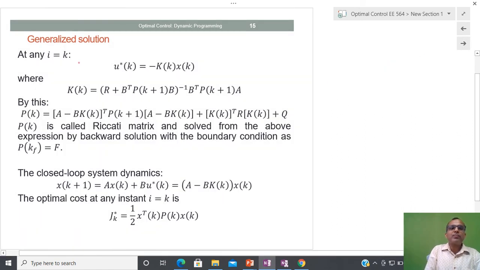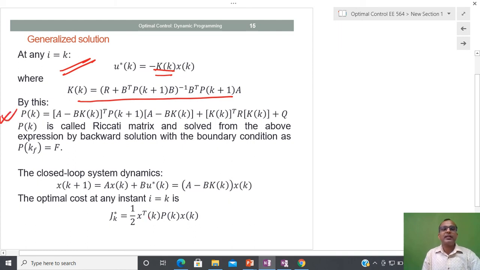Now if you do this at i equal to k, then it is possible to show that I will get this kind of thing. In order to get this K, in the last I just have to solve this. K is defined like this, and after that I have to solve this Riccati equation.